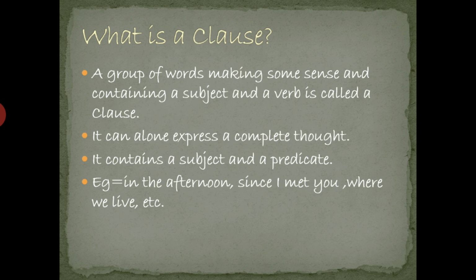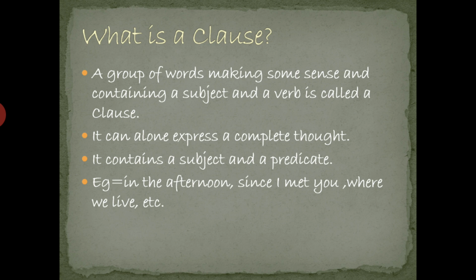Then what is a clause? Okay, children. Now we are going to the next topic, that is, what is a clause. A clause is a group of words making some sense and containing a subject and a verb. Okay, it makes some sense and it has a subject and a verb.